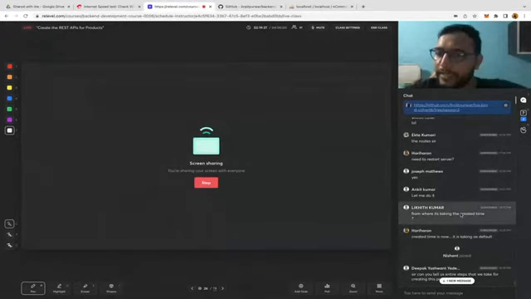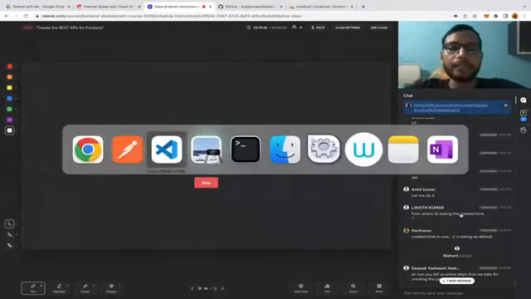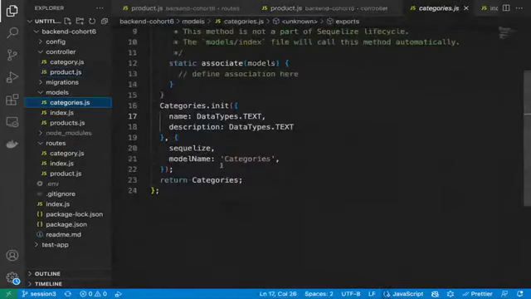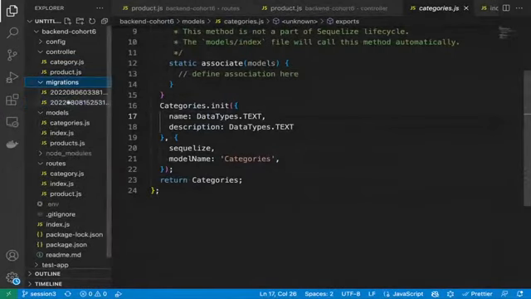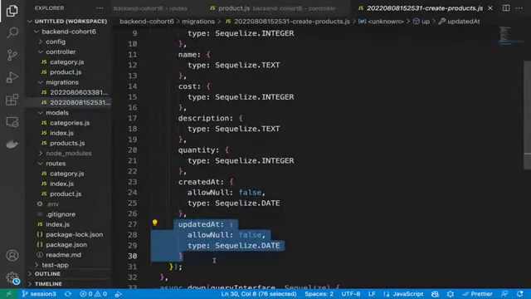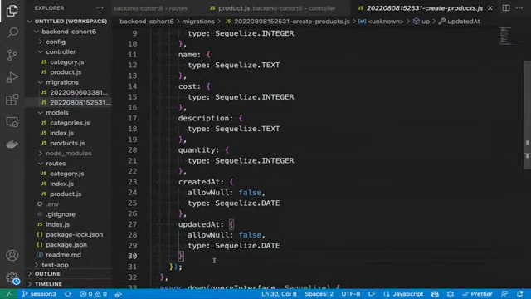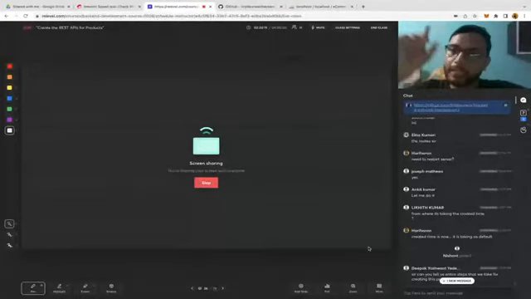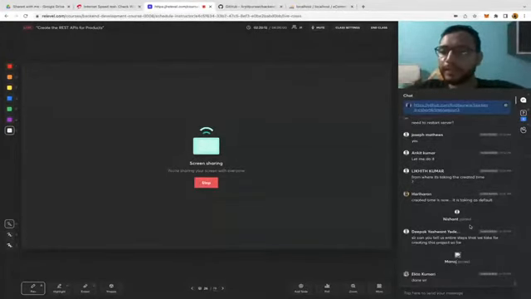From where is it taking the created time? You can see in the models, sorry, in the migration, that createdAt and updatedAt are there. So by default, Sequelize adds these columns and adds the values from Date.now. From your server, it converts these values to Date.now, and then sends these values to the database tables. So from there it is taken.